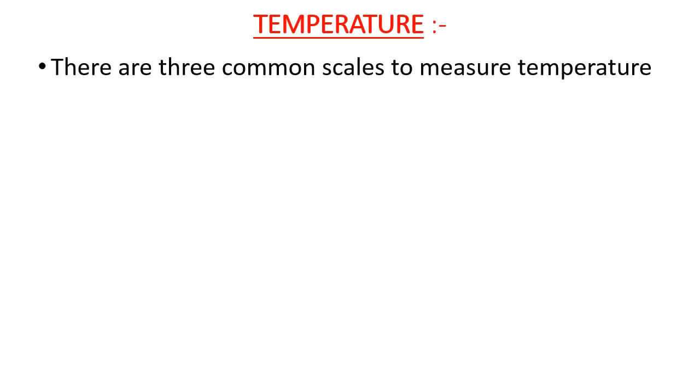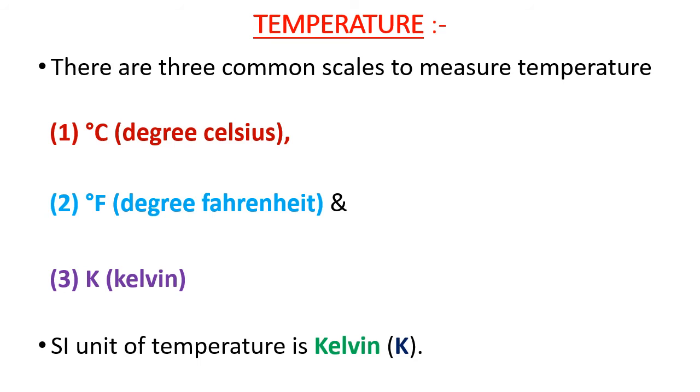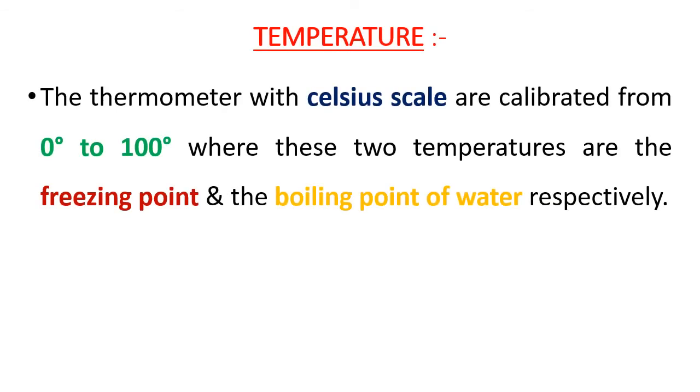There are three common scales to measure temperature. First one is degree Celsius, second one is degree Fahrenheit, third one is Kelvin. SI unit of temperature is Kelvin, which is denoted by letter capital K. The thermometer with the Celsius scale is calibrated from 0 degree to 100 degree, where these two temperatures are the freezing point and the boiling point of water respectively.